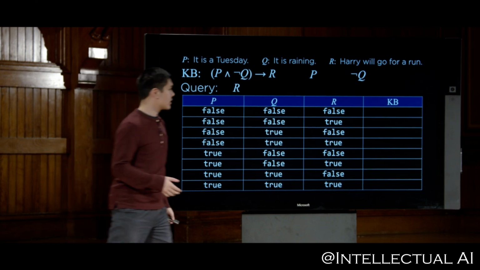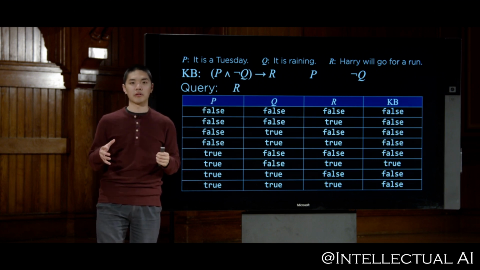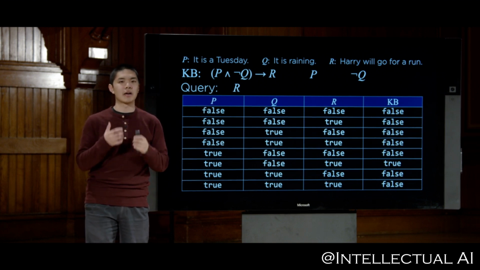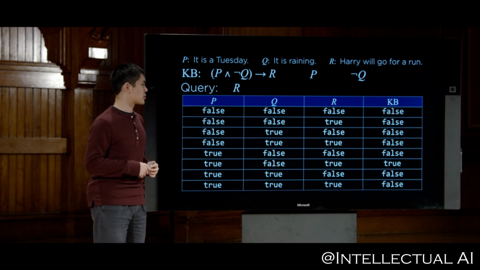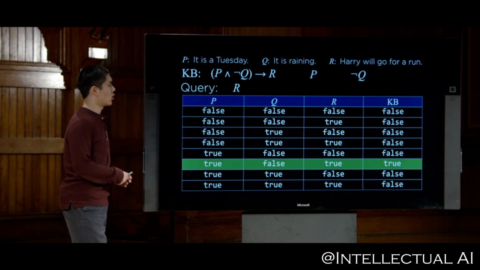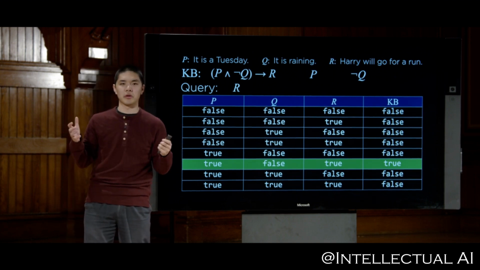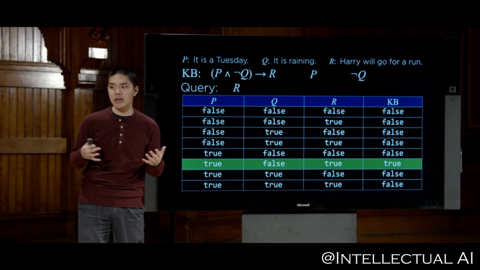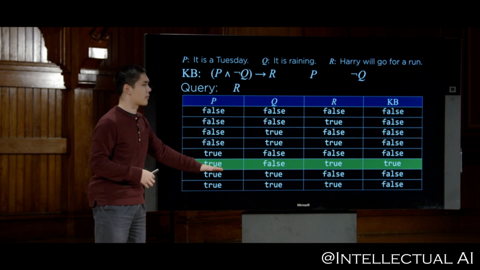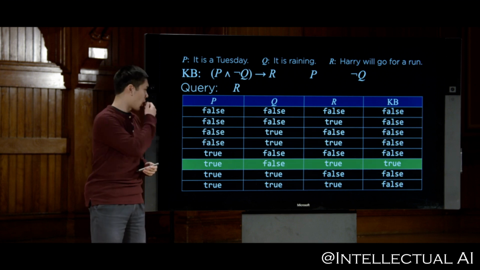So we could say that for our knowledge base, we can conclude under which of these possible worlds is our knowledge base true, and under which of the possible worlds is our knowledge base false. And it turns out there is only one possible world where our knowledge base is actually true. In some cases, there might be multiple possible worlds where the knowledge base is true. But in this case, it just so happens that there's only one possible world where we can definitively say something about our knowledge base.